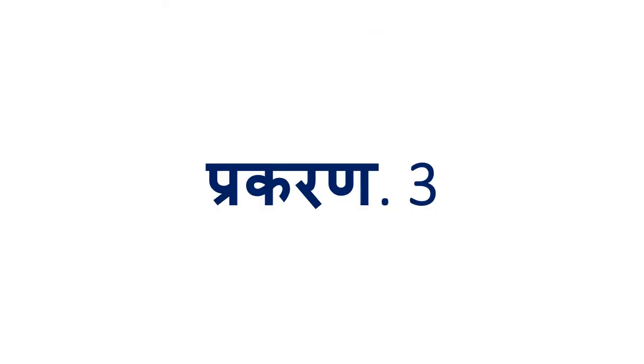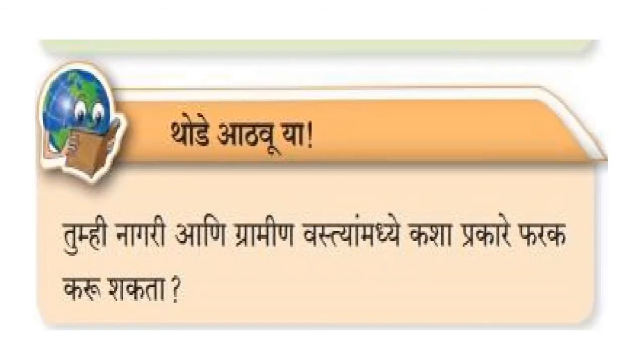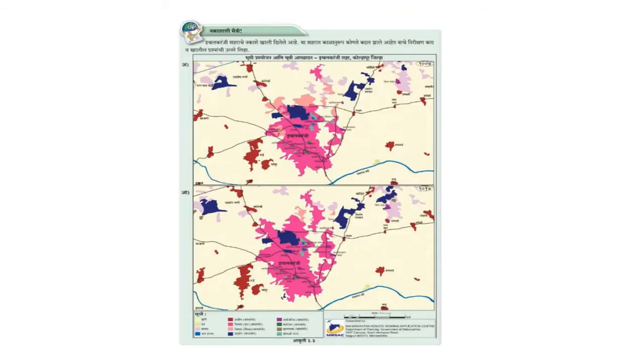Now we'll discuss chapter number 3, that is human settlements. The topic which is eliminated in chapter number 3 is on page number 24. Thode Athuya, it is also called let's recall in English. The question is, can you differentiate between urban and rural settlements? Here there will be no questions asked regarding urban and rural settlement.